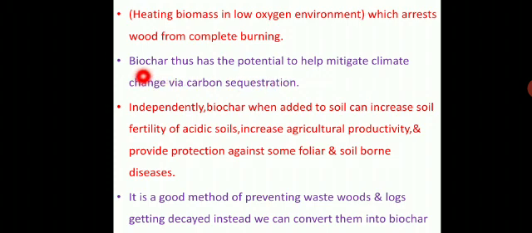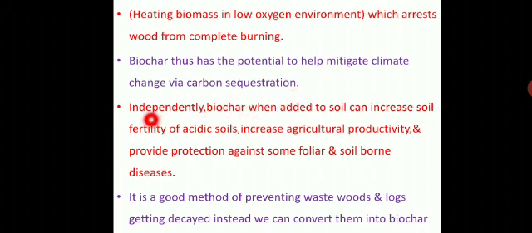Biochar plays a major role in reducing climatic change. Mitigation means reducing climatic change. Climate change is nothing but carbon dioxide, global warming and greenhouse gases increasing in our earth's atmosphere, which can be reduced with the help of biochar through the carbon sequestration process.